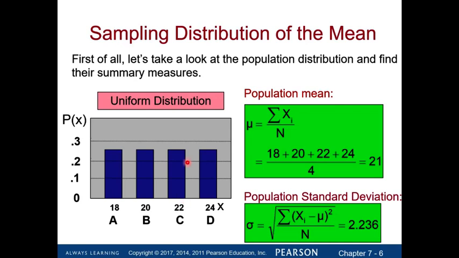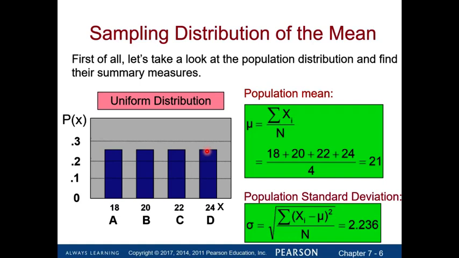So first of all, let's take a look at the population distribution. Because we have 4 different outcomes, each outcome has the same probability or the same frequency. And that's why the age of my population looks like a uniform distribution. That's simply because all the 4 individuals have a different age, and each age has the same likelihood to happen.